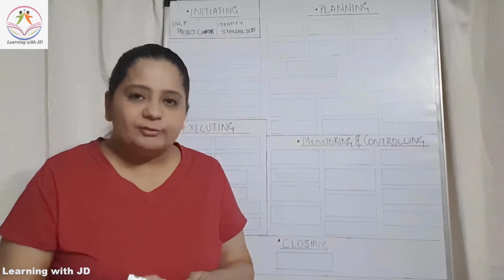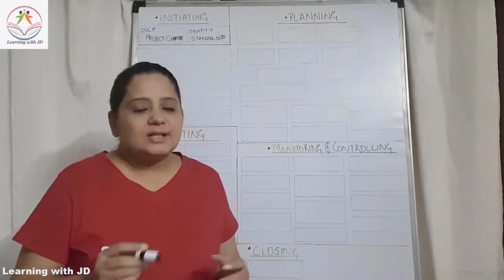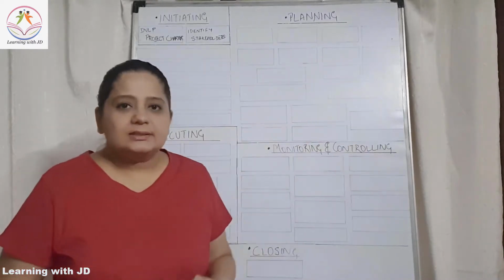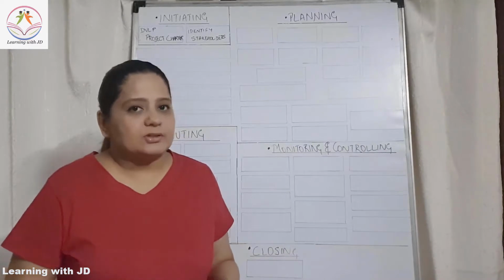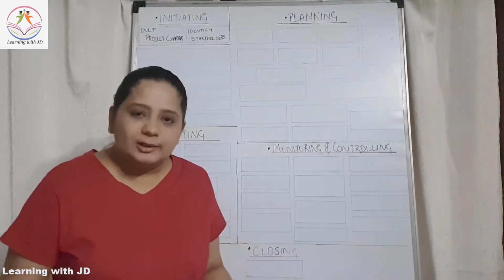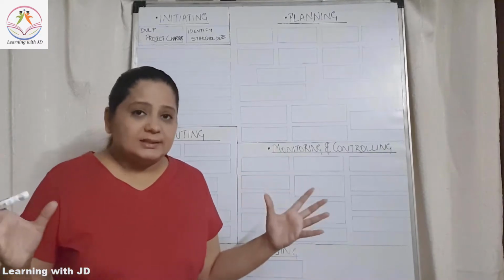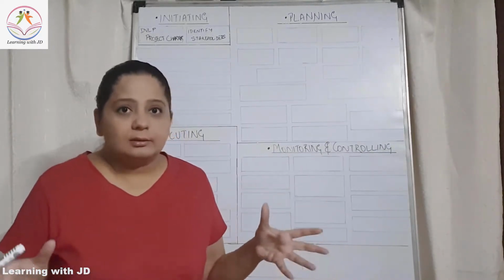Alright, now let's move towards the planning process. Now within the planning process, what is the main and the most important process here? Of course, all the processes are important, but all of them work in isolation, in a fragmented manner.